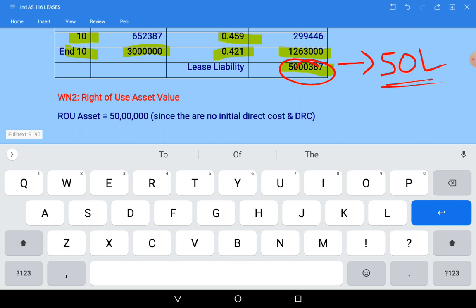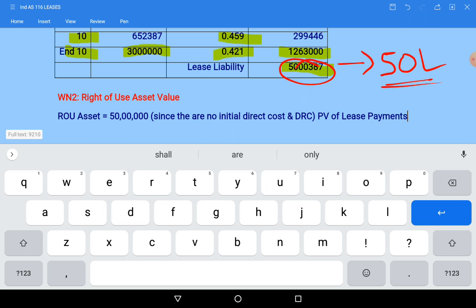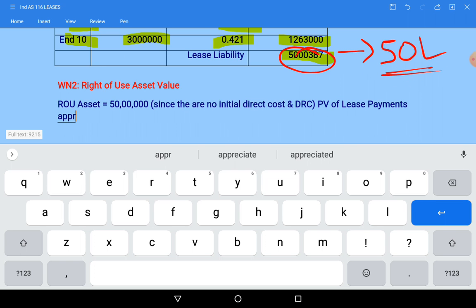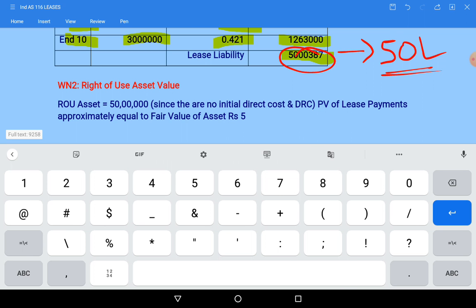Present value of lease payments approximately equal to fair value of asset, okay, rupees 50 lakhs.